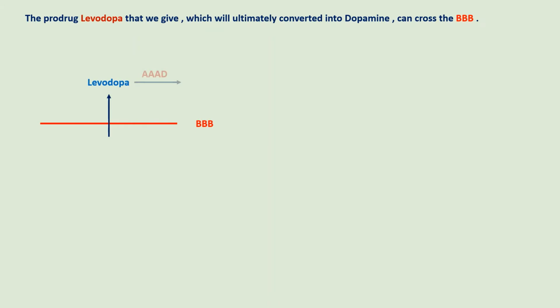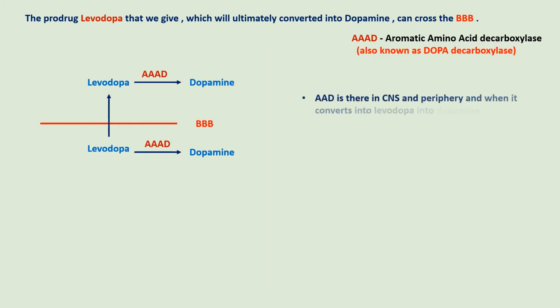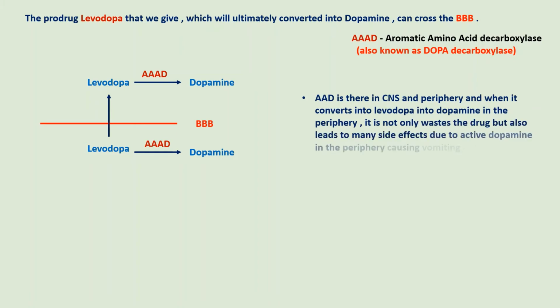Before moving to classification of anti-Parkinson's drugs, we will discuss the prodrug levodopa. Dopamine as such cannot cross the blood-brain barrier. So it is given in the form of levodopa, which is converted by the aromatic amino acid decarboxylase, otherwise called dopa decarboxylase enzyme, to dopamine in the CNS. Now the problem is we have this enzyme, the aromatic amino acid decarboxylase, even in the periphery. So when levodopa is converted to dopamine in the periphery, it leads to lots of side effects due to the dopamine in the periphery. One among them is emesis.